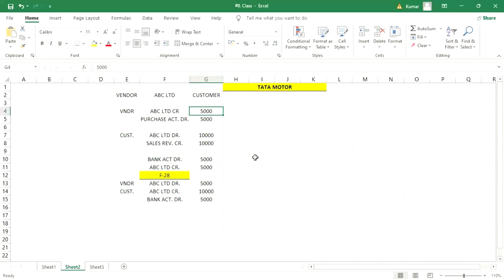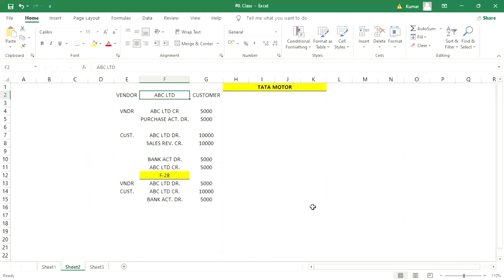Here the major thing is, let's suppose I have quoted the customer example. The reason is it is easy to understand because we have to receive a certain amount, right? As a vendor, we have purchased 5,000 worth of goods. As a customer, we have sold 10,000 worth. So our receivable is more than payable: receivable 10,000, payable 5,000. So 10,000 minus 5,000, whatever remaining balance is there will be paid by ABC Limited. Okay, so that amount we have received.